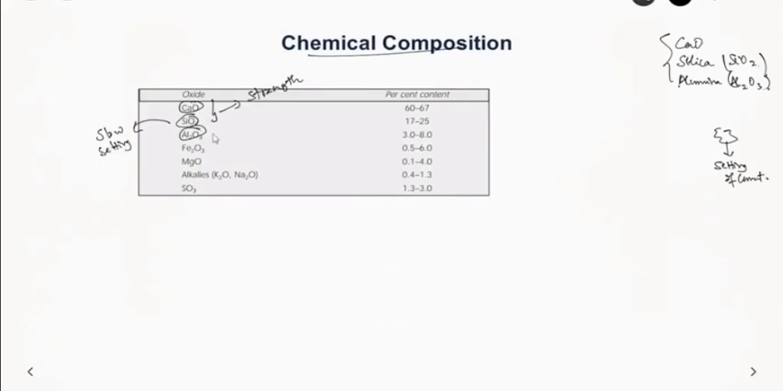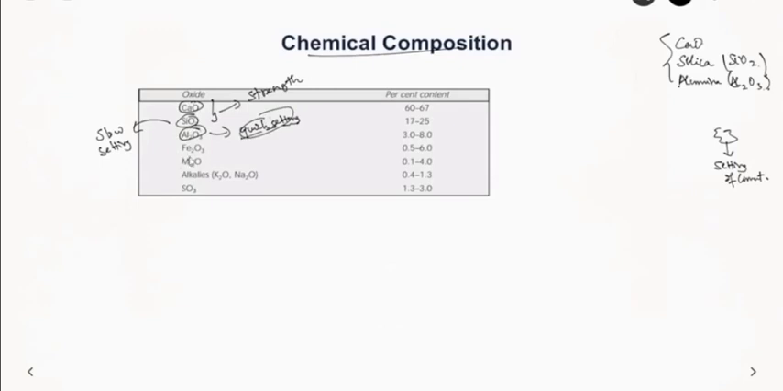And alumina is responsible for quick setting. When you have excess of alumina, the cement will set very quickly. This is mostly undesirable because even before you start placing the cement, it will start hardening. That's why we add gypsum, so that you can prevent this flash setting or quick setting of the cement.